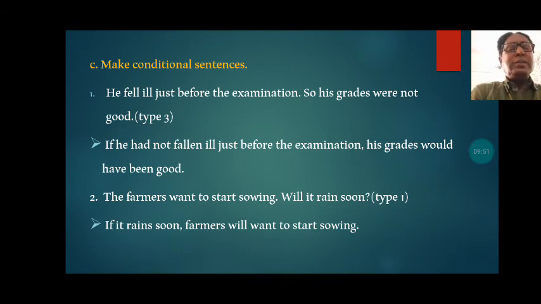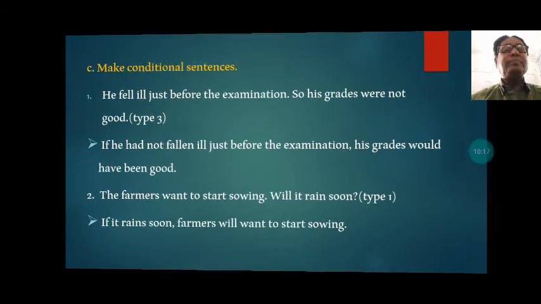The farmers want to start sowing. Will it rain soon? We have to change this sentence into a type 1 conditional sentence, and that will be like this. If it rains soon, farmers will want to start sowing.